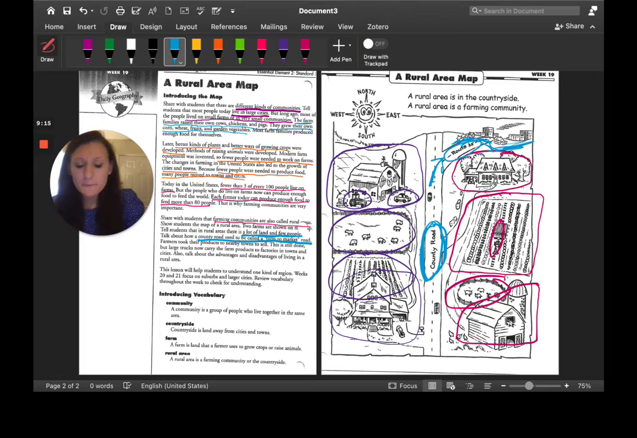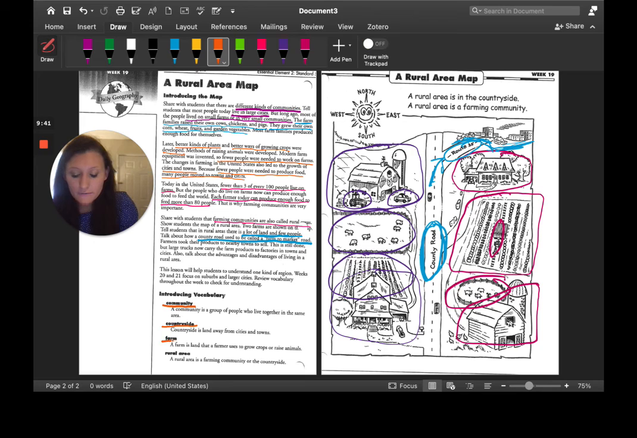All right, to wrap up our lesson, let's look at our vocabulary. So we've seen this vocabulary word before, community. And so to review, a community is a group of people who live together in the same area. One of our new words we're going to be looking at is countryside. And so a countryside is land away from cities and towns.